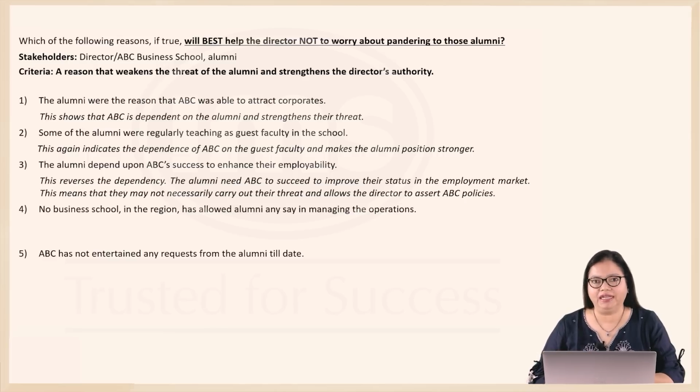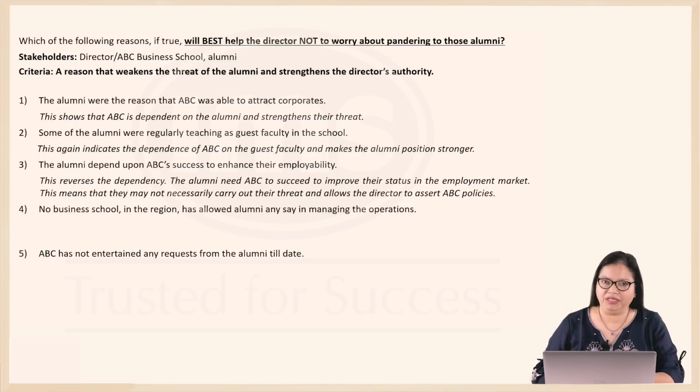That allows the director to assert ABC policies and not give in to the alumni and the threat. So 3 is a very good option that weakens the threat of the alumni and strengthens the director's authority. 4. No business school in the region has allowed alumni any say in managing the operations.